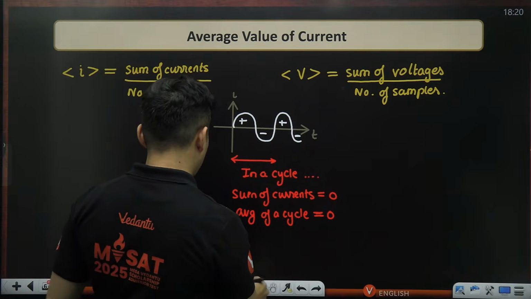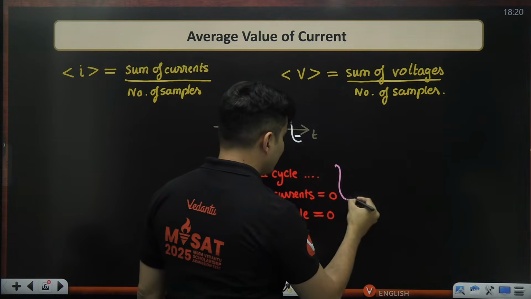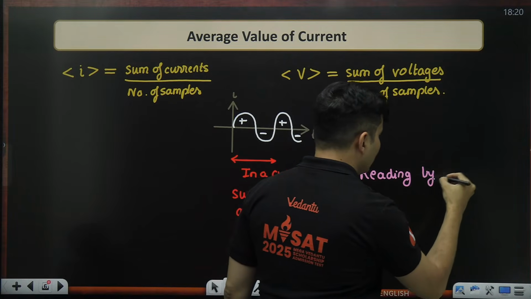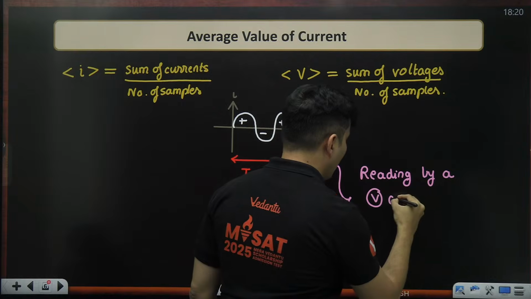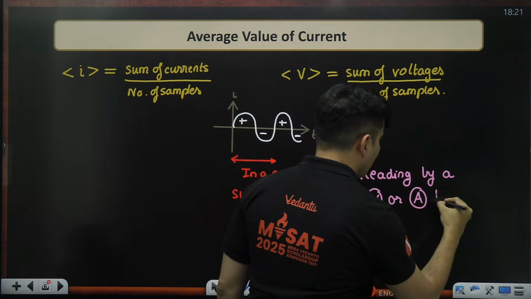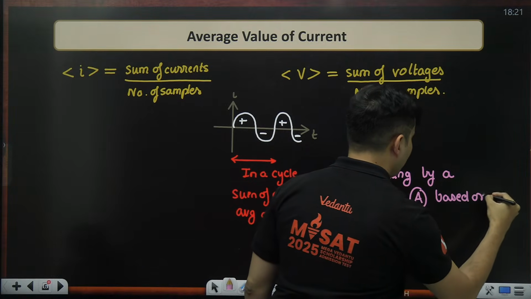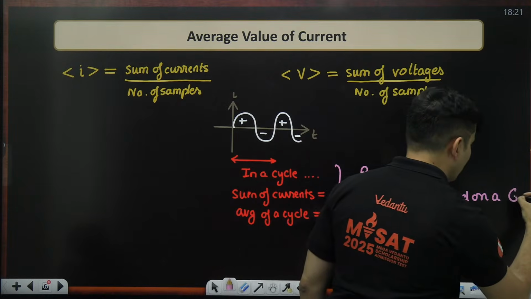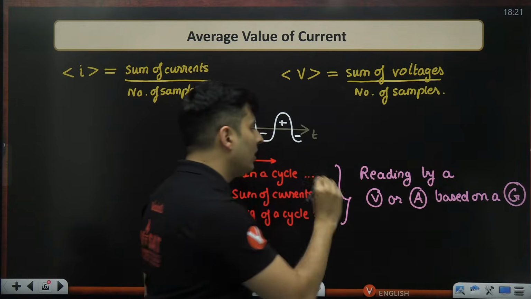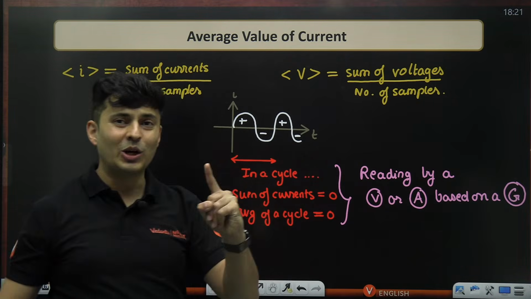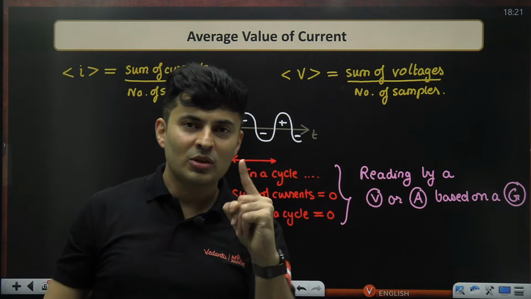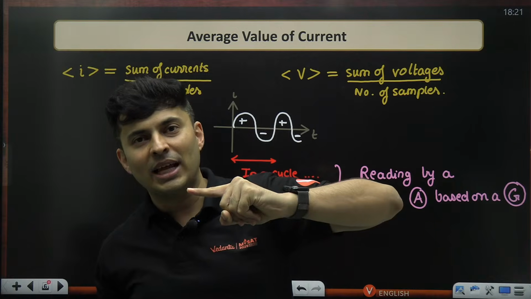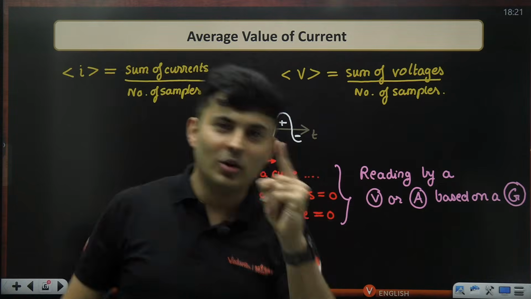This particular average value is exactly the reading by a voltmeter or an ammeter based on a galvanometer. If you use a galvanometer based ammeter or a voltmeter, you are always going to get zero value, because once the current will go one way, the galvanometer will move like this, but then the current will move the other way, and the galvanometer needle will move like this.